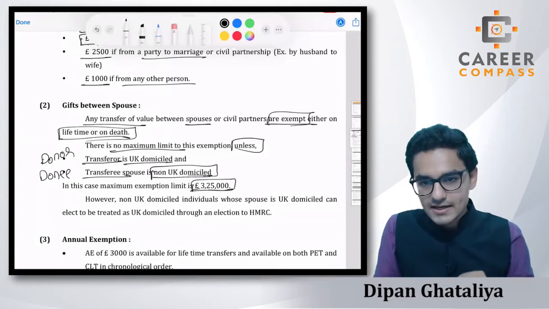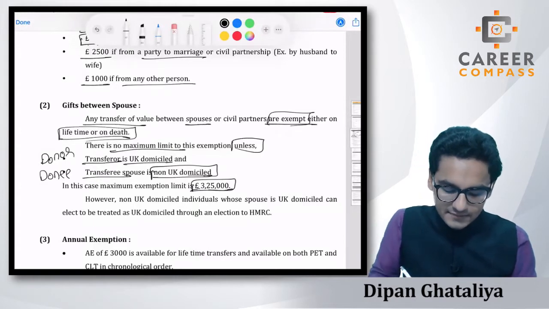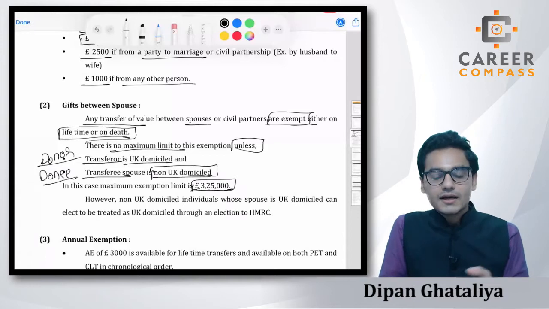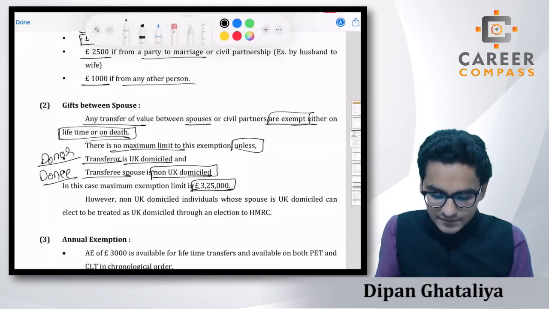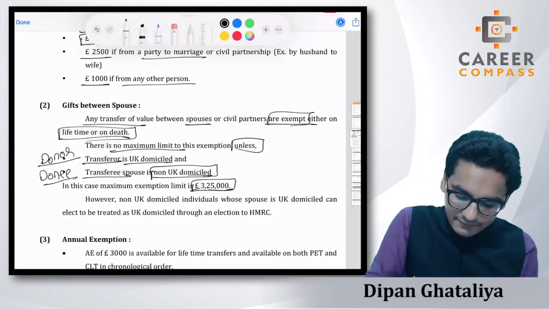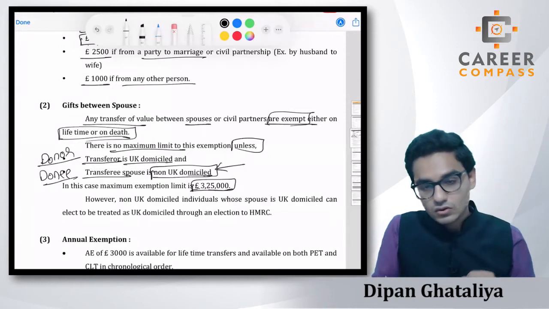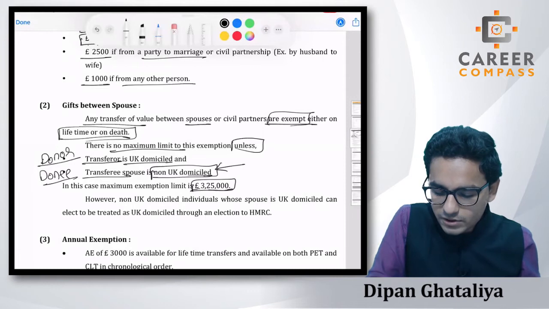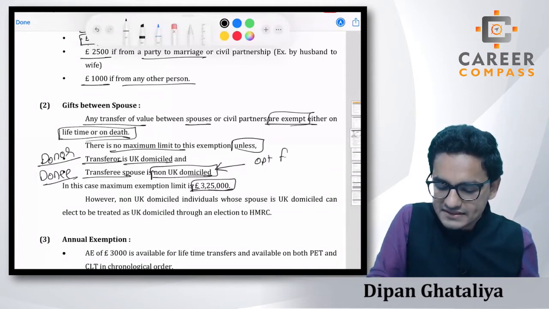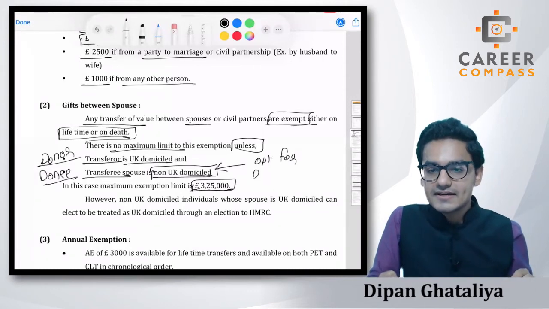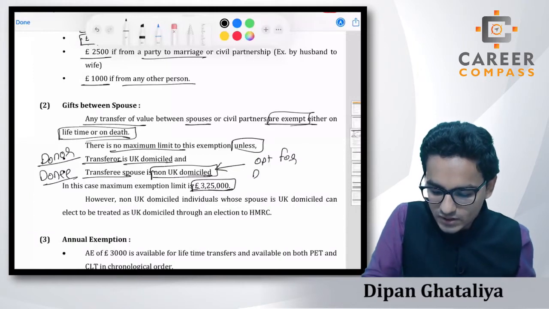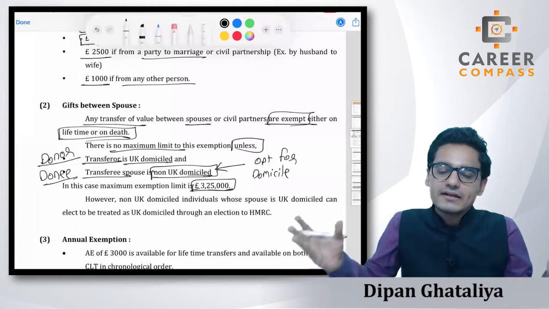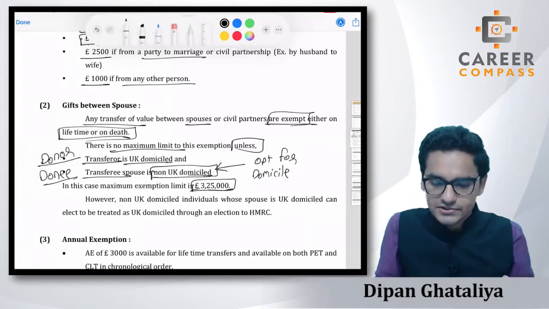But students, here is the solution. If this kind of scenario arises where the donor is UK domiciled but the donee is not, then even if the donee is not UK domiciled, he or she can opt for UK domicile status voluntarily, and still they will have an unlimited exemption limit.